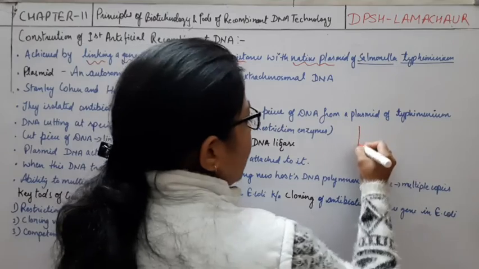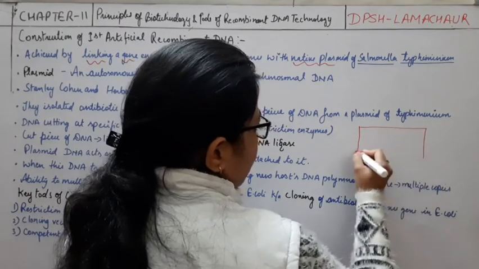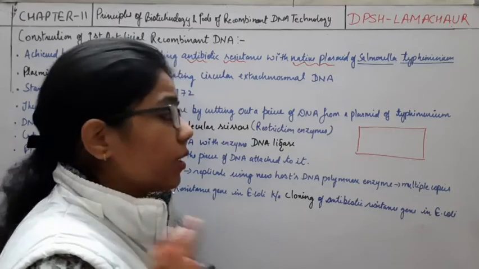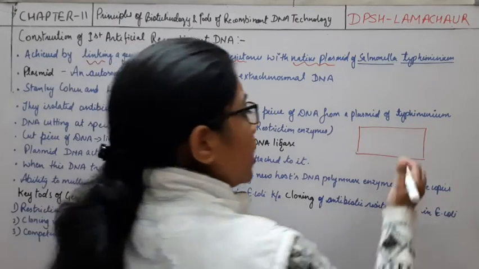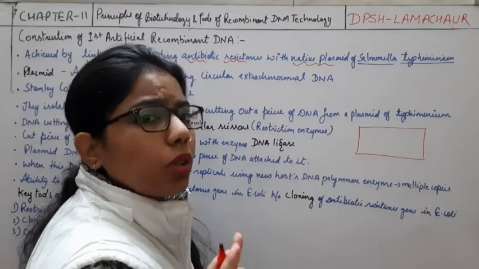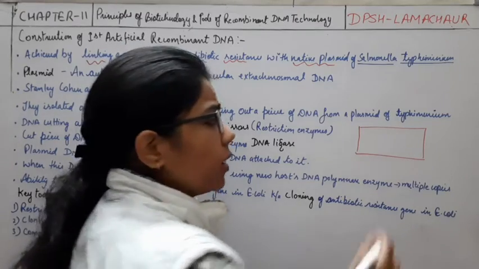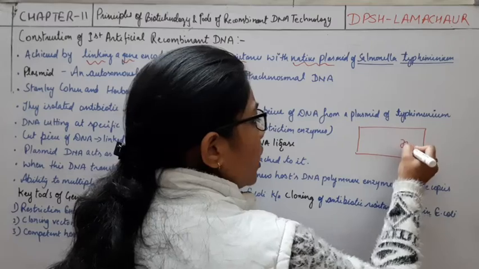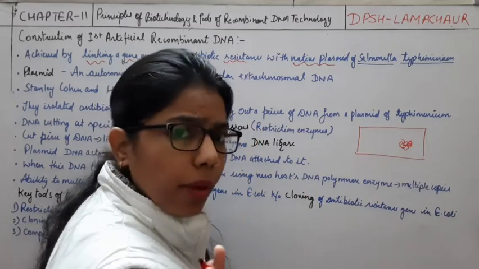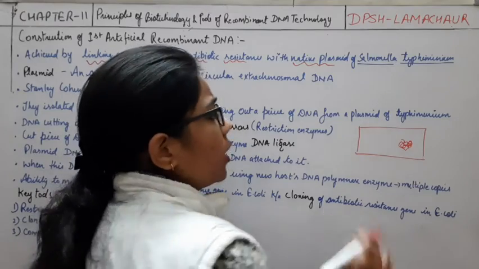If I talk about any bacteria, we have done the internal structure. It comes under the prokaryotic cell, so the genetic material is just naked, not having any nuclear membrane, not present inside any nucleus.